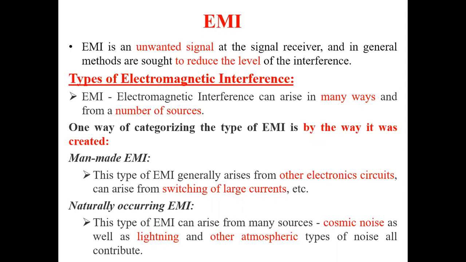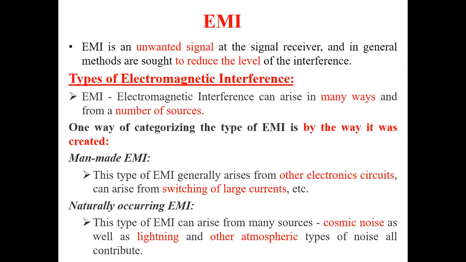The next one is naturally occurring EMI, which is caused by nature, like cosmic noise from the sky, as well as lightning. Lightning is nothing but thunder, and in the rainy season those are also naturally occurring EMI.